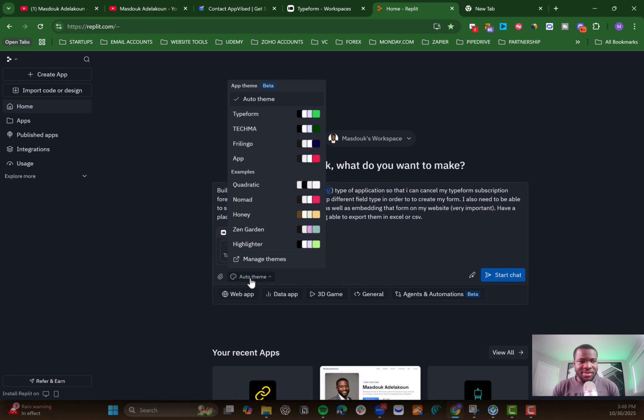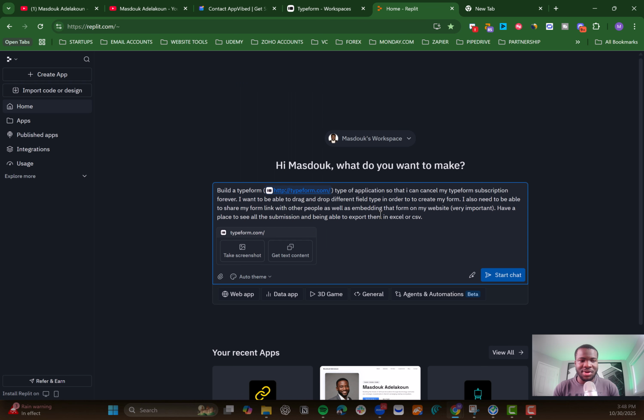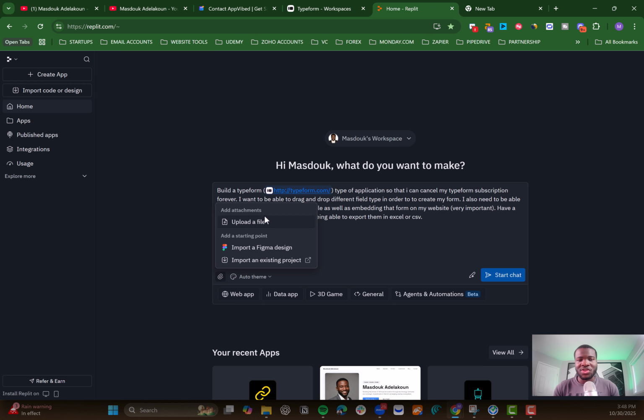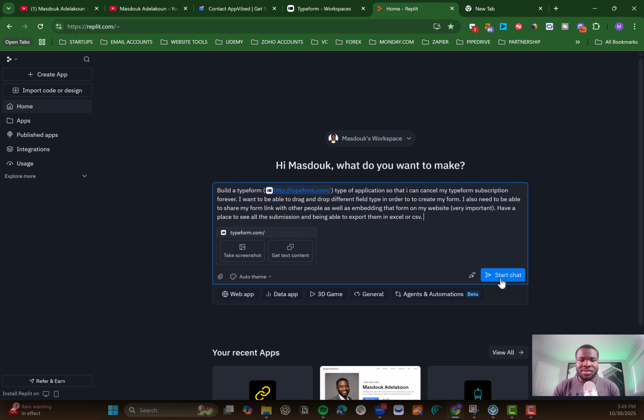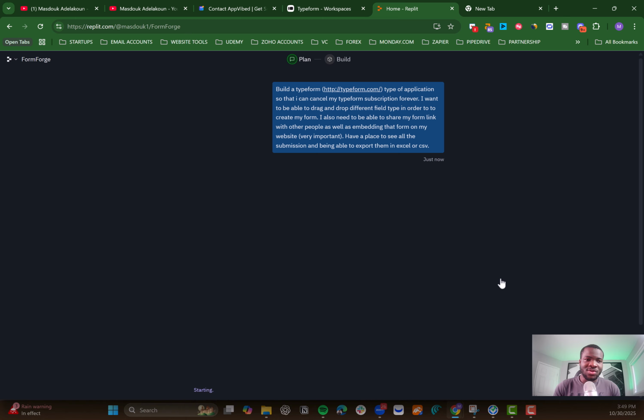So in here you have the theme, so you can choose right away the color which you want to use. I will let the agent decide automatically, so I don't need to do anything like that. And then I can even upload an attachment. So if I have files which I already have in terms of design, maybe a Figma file which I already designed, then I can just give it to the agent. So the agent will be able to look into that file and then replicate exactly what I'm looking to create. So let's get started. Click start chat, and then the agent will start planning.